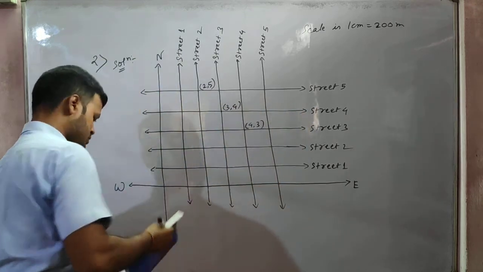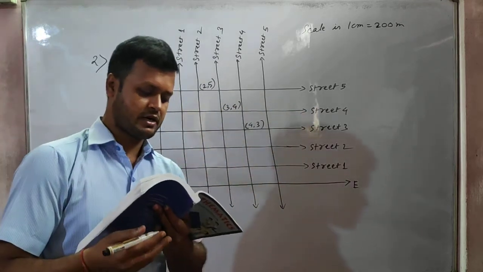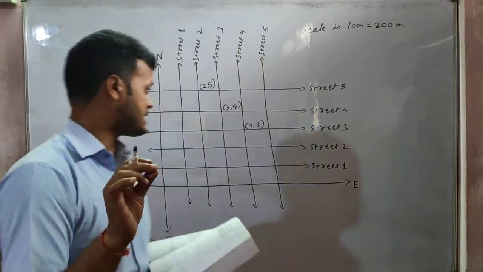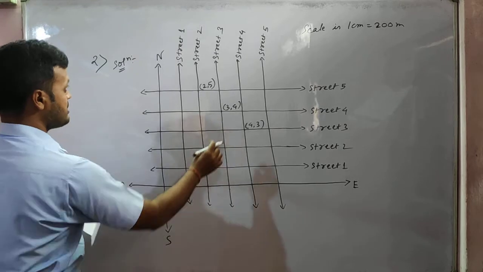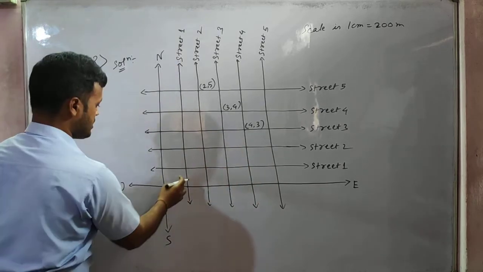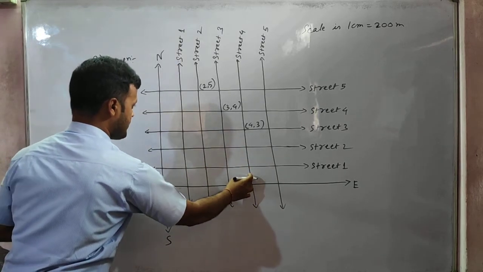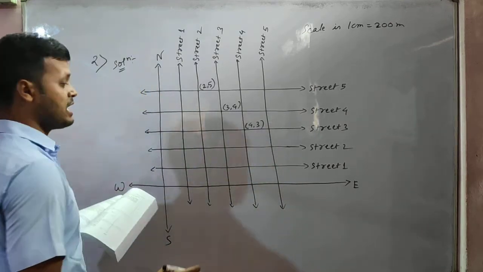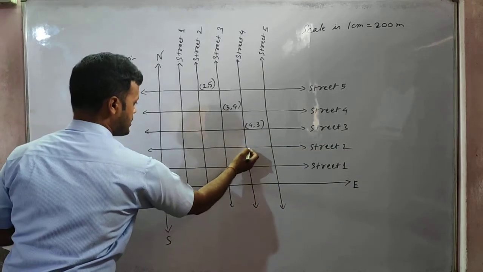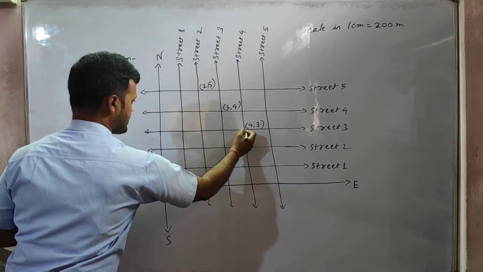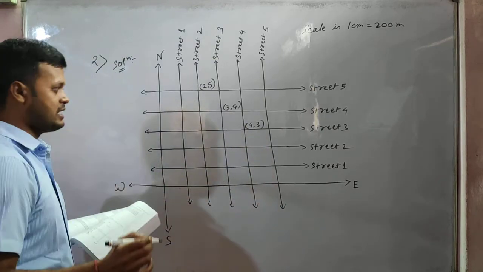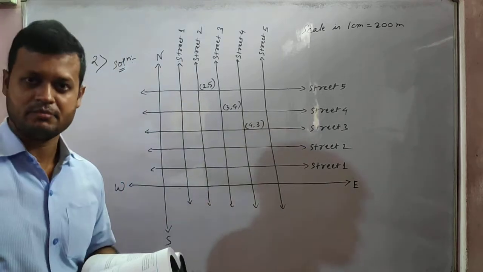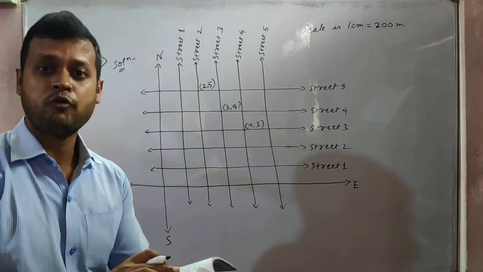See, students, how many cross streets can be referred to as 4 comma 3? 4 comma 3 means in the north-south direction, the 4th street. 1, 2, 3, 4. And 3 means the third street in the east-west direction. So 1, 2, 3. This is the point where the 4th street of the north-south direction and the third street of the east-west direction are meeting, isn't it? The point itself is saying 4 comma 3.